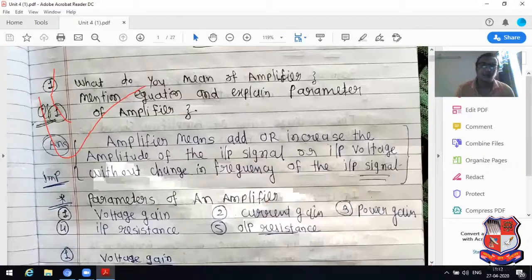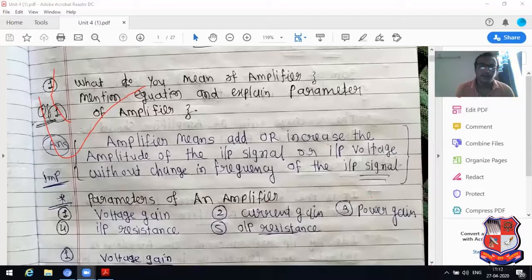Amplifier means to simply increase the amplitude. Read this very carefully. To increase the amplitude of the input signal without change in frequency. So it is known as one type of amplifier. See this, read this very carefully. Amplifier means increase the amplitude of input signal.